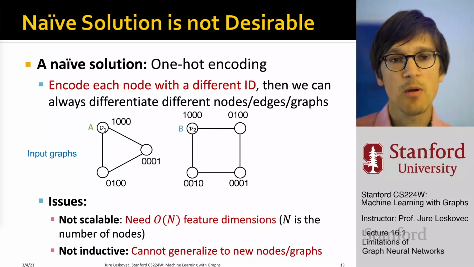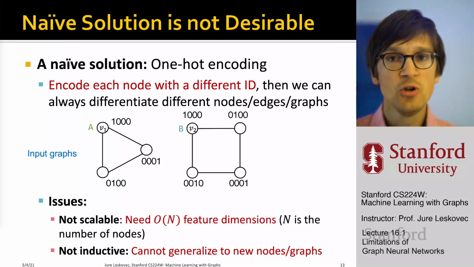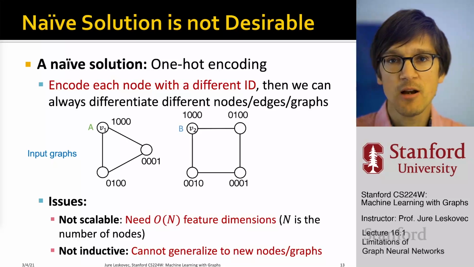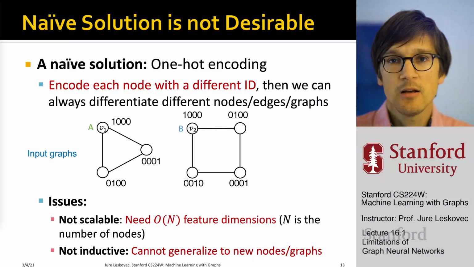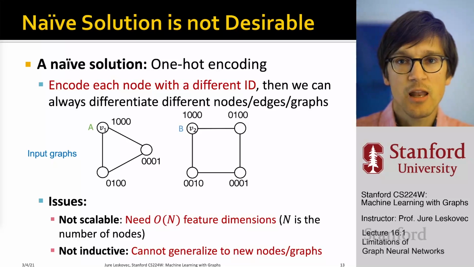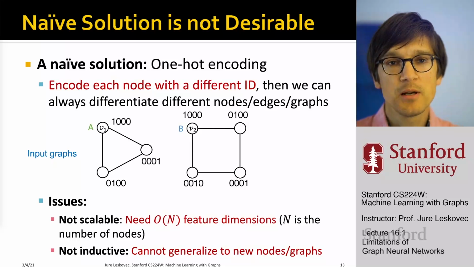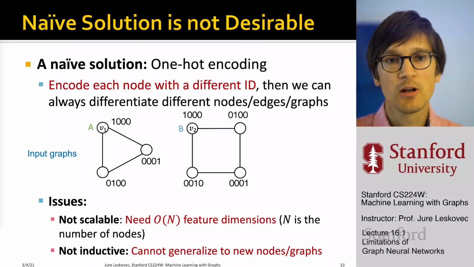The second problem is that this is not inductive, meaning it won't generalize to new nodes or new graphs, because these one-hot encodings are arbitrary, node ordering is arbitrary, so the network will learn according to that node ordering. If we try to transfer this to a new graph, or if a new node appears in the network, this won't work. If a new node appears, we'll have to extend the feature dimensionality for its one-hot encoding and retrain.